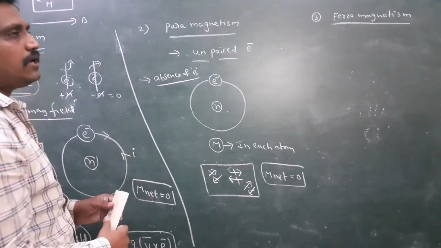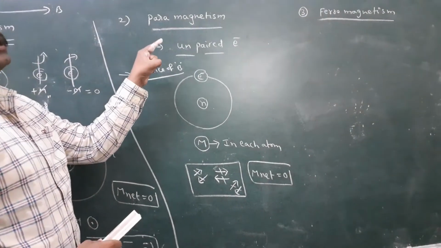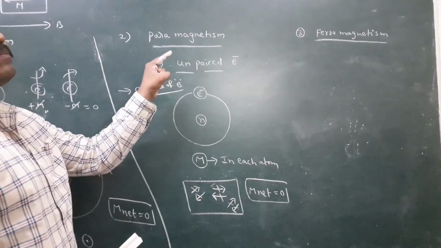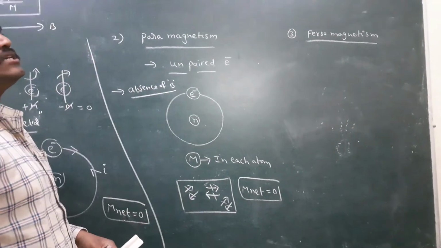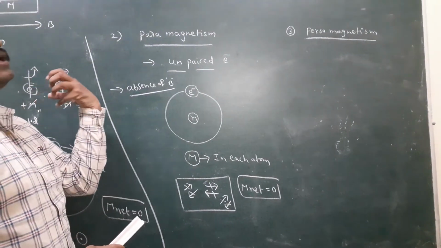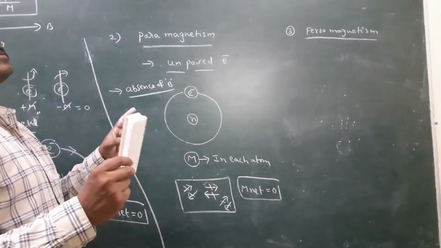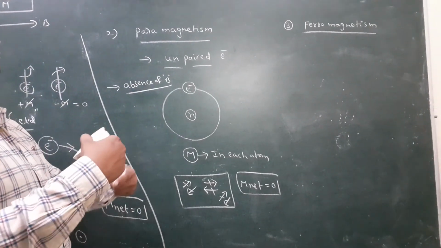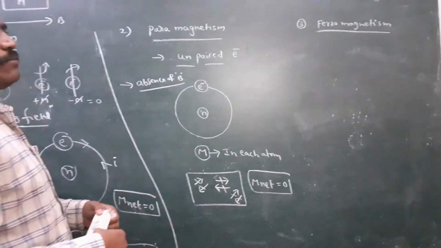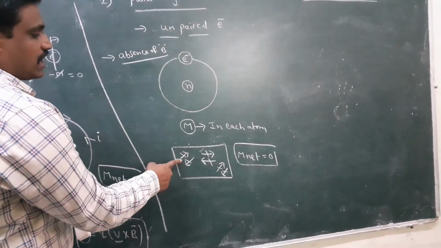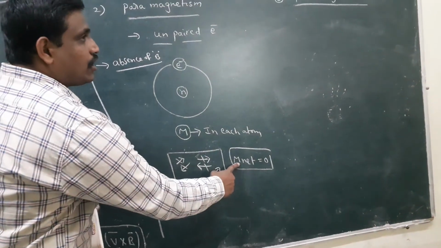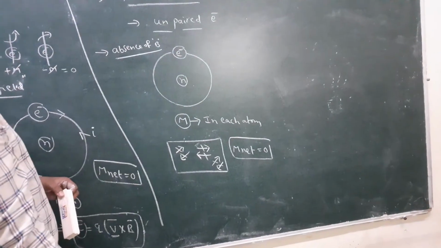Once again I repeat, a paramagnetic substance contains unpaired, single electrons, so each atom contains a magnetic moment, but the substance contains a large number of atoms, so neighboring atoms' magnetic moments cancel. The net magnetic moment of the substance becomes zero.